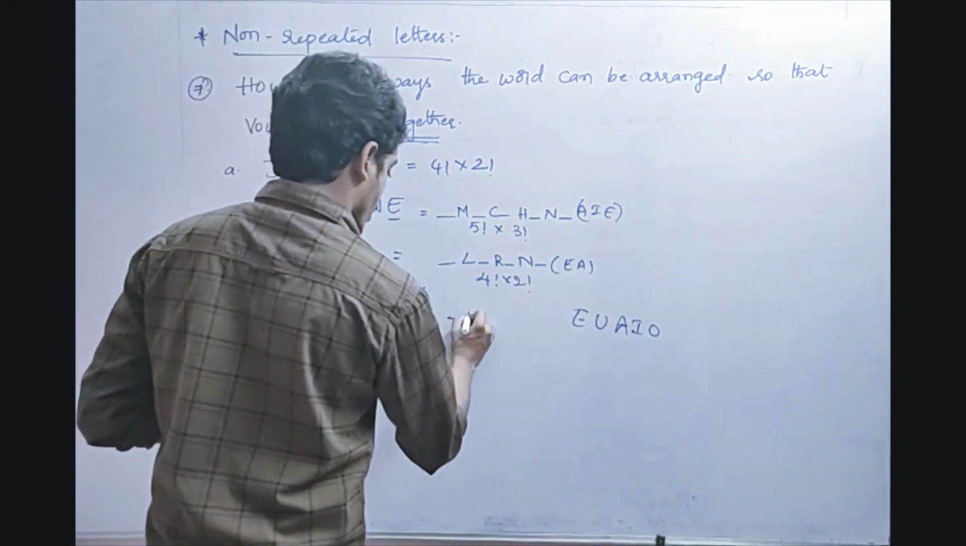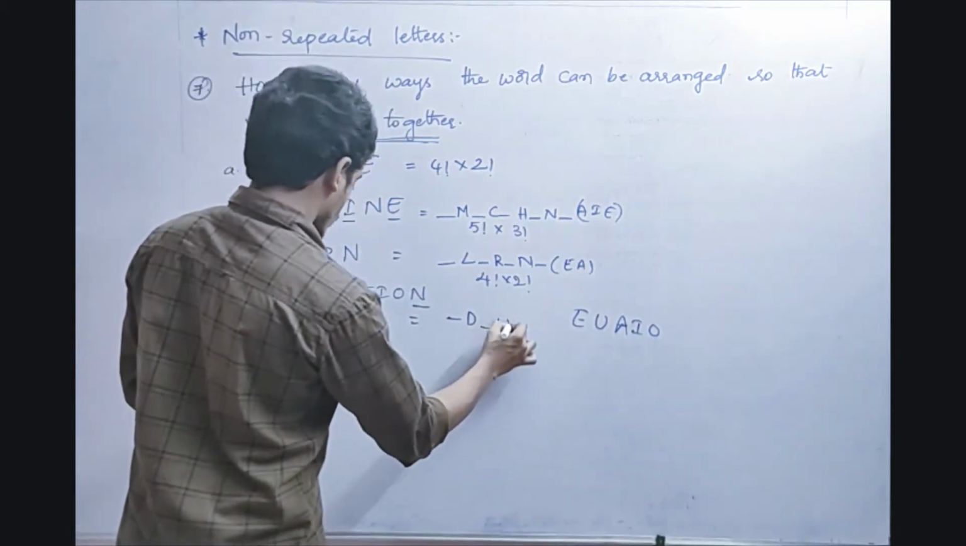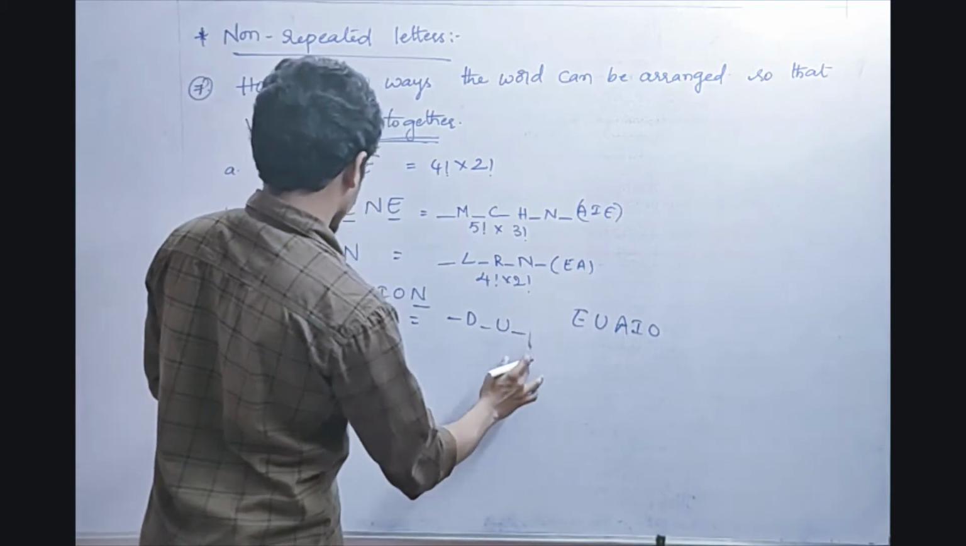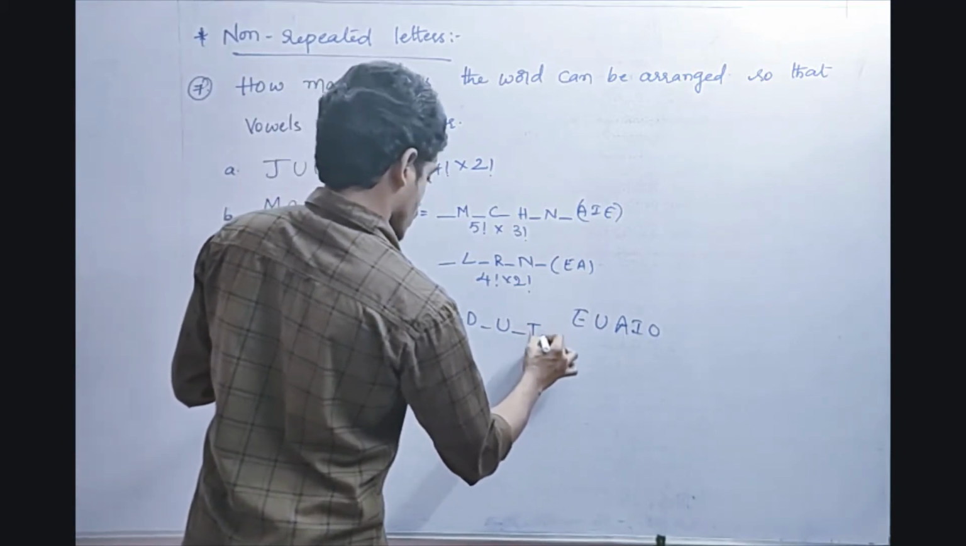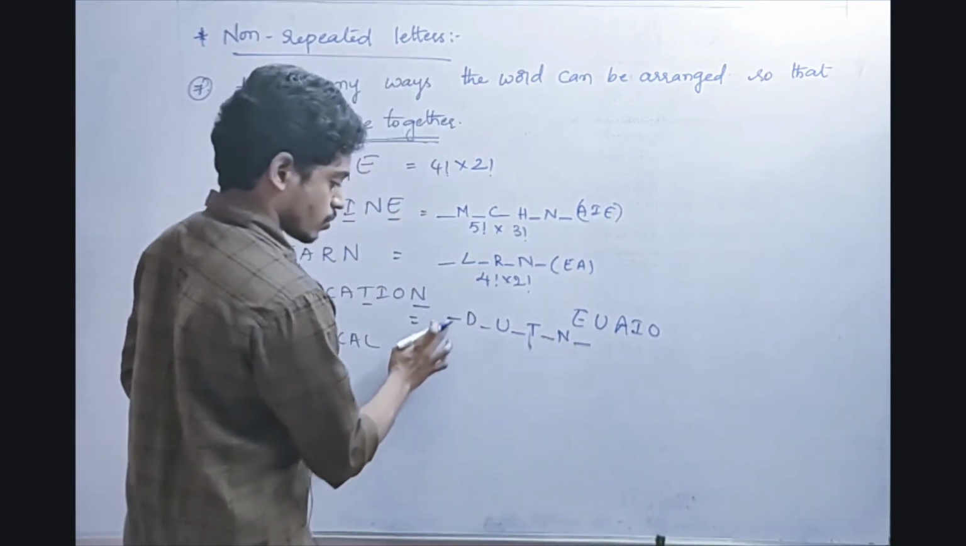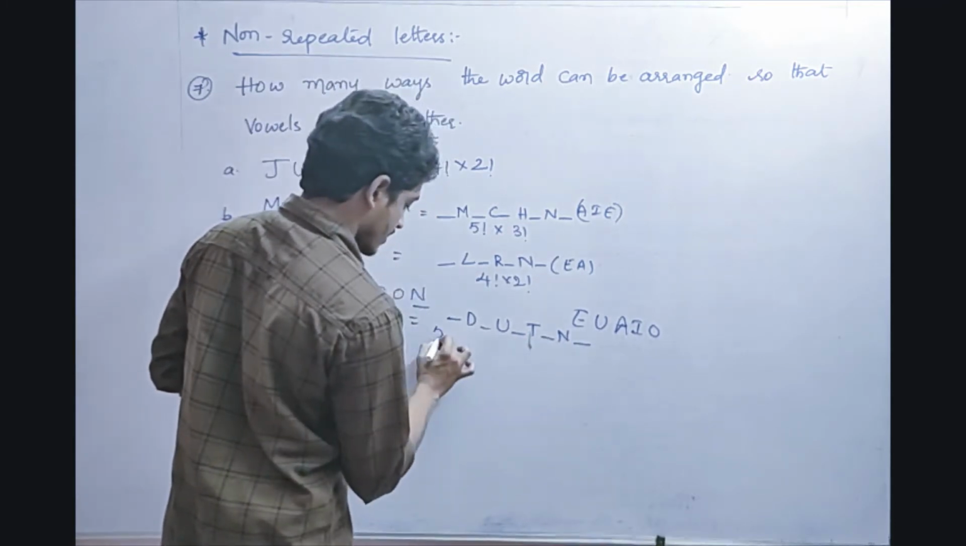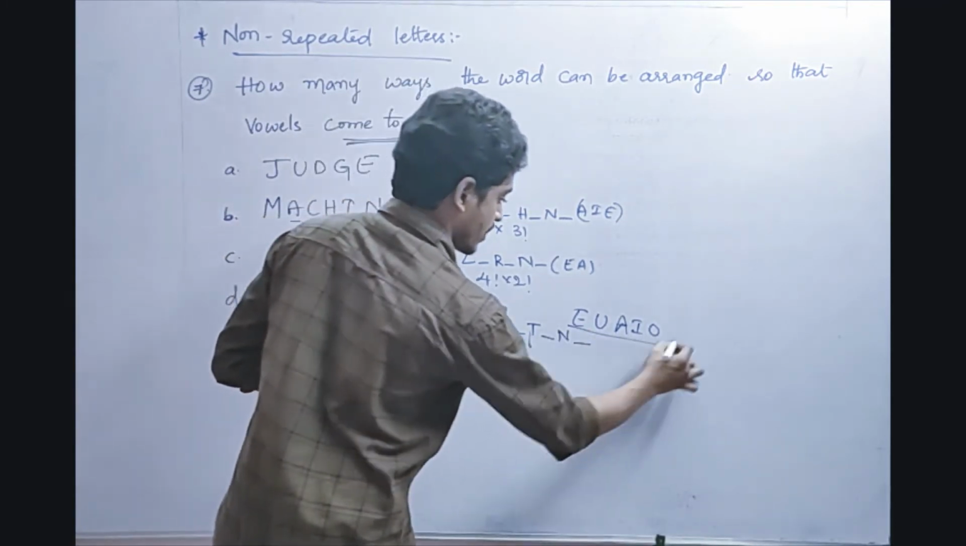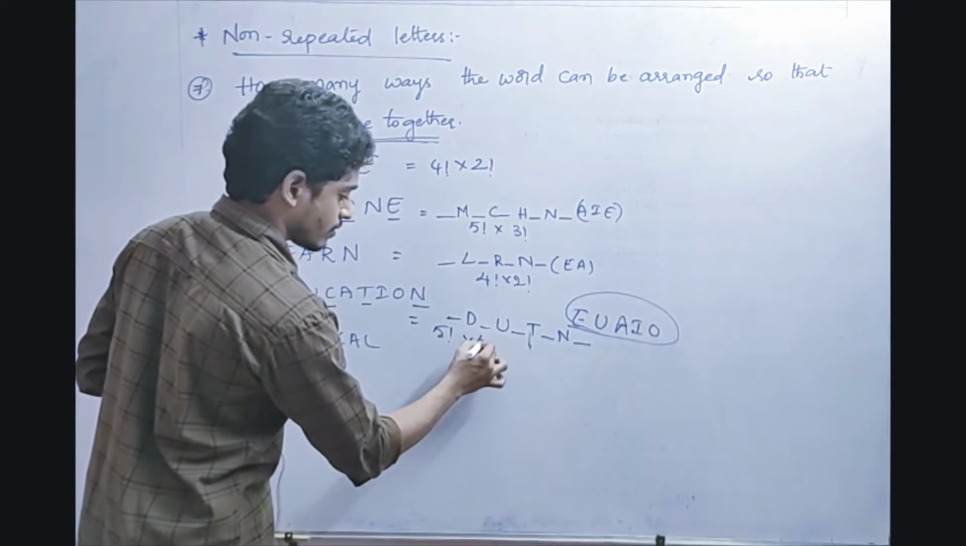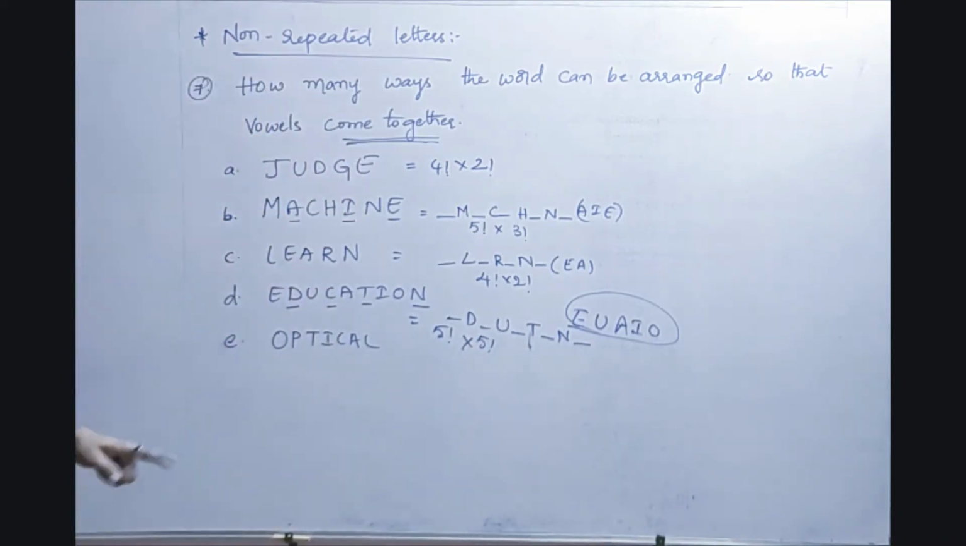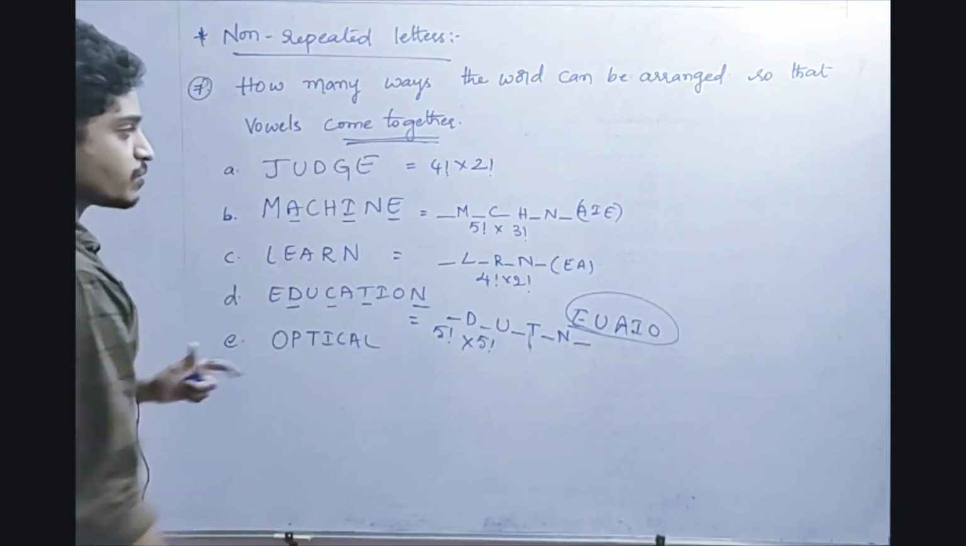So how can I write D, U, next one T, N, right? So 1, 2, 3, 4, 5. 5 ways are there. 5 factorial into how many vowels are there here? 5 vowels are there. So 5 factorial into 5 factorial is the answer. In this number of ways we can arrange even education.